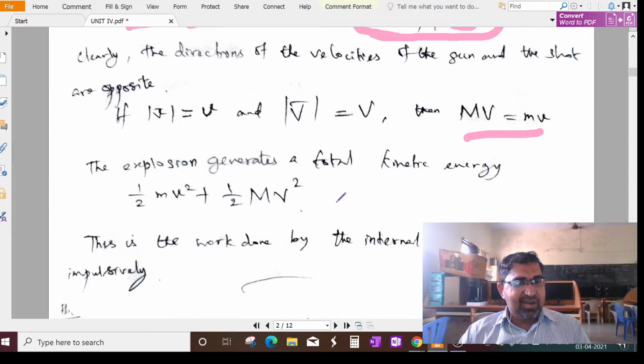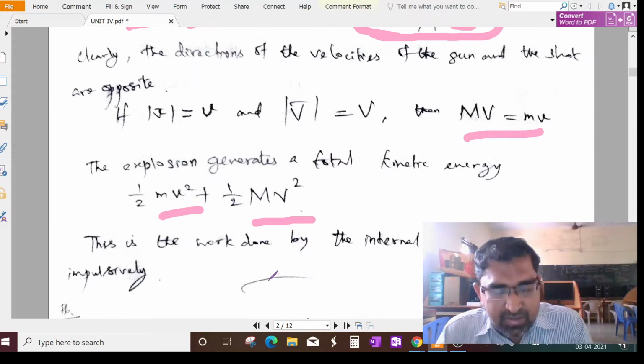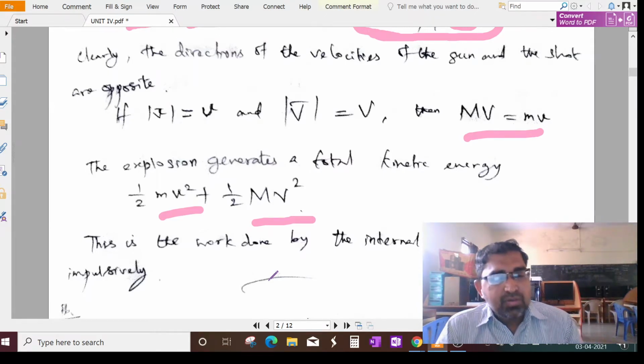The explosion generates a total kinetic energy. Here, total kinetic energy also has two cases: half m small v square plus half capital M capital V square. This is the work done by the internal explosive pressure impulsively. Do you remember where it happened? Could you understand this process?